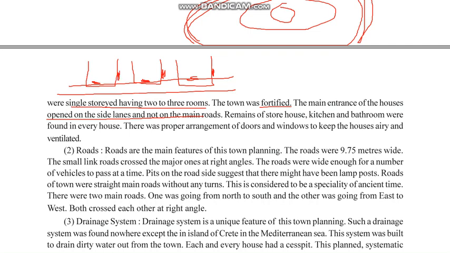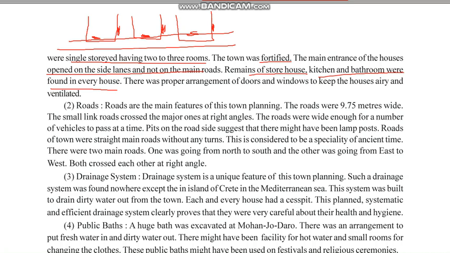Okay, that was a very different feature of the Harappan town planning. Remains of the storehouses, kitchens, and bathrooms were found in every house. There was proper arrangement for doors and windows to keep the house airy. See, there were a lot of doors and windows so that the house could have natural aeration and ventilation.